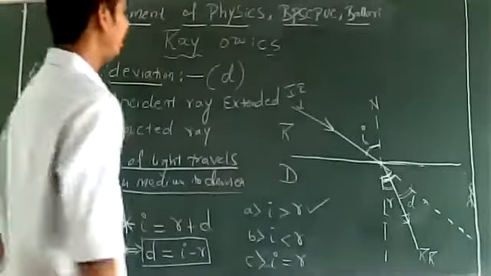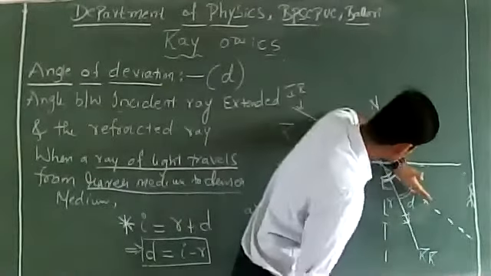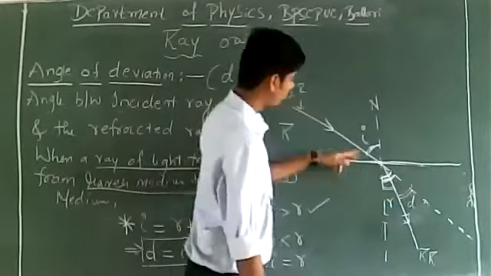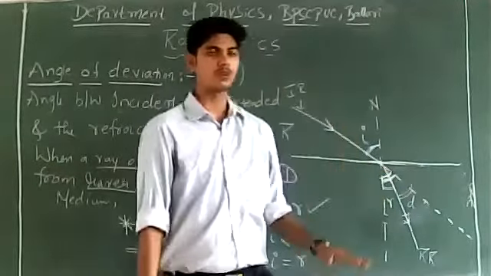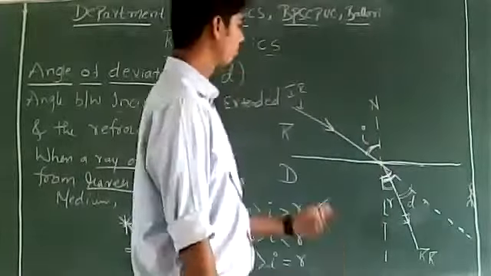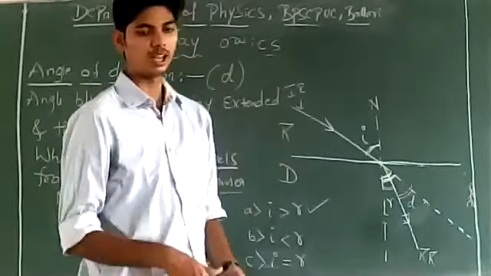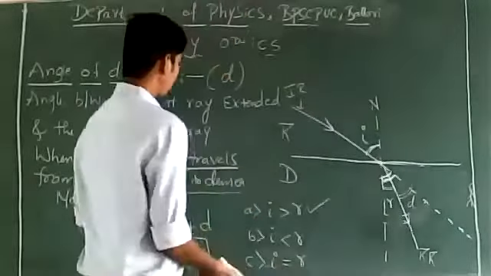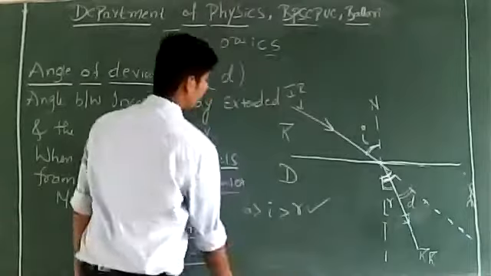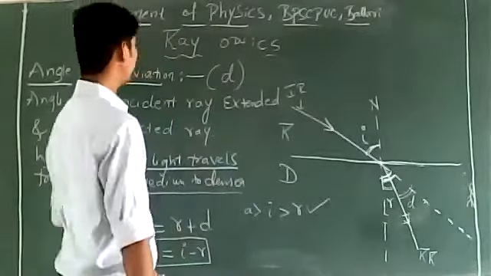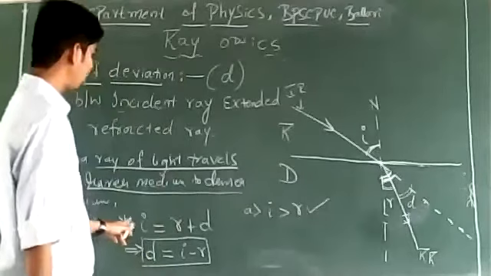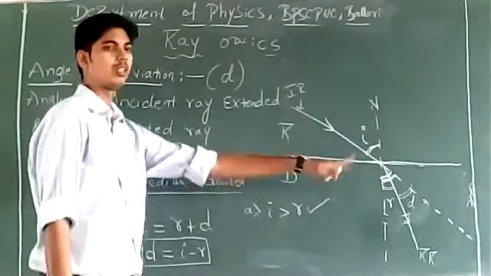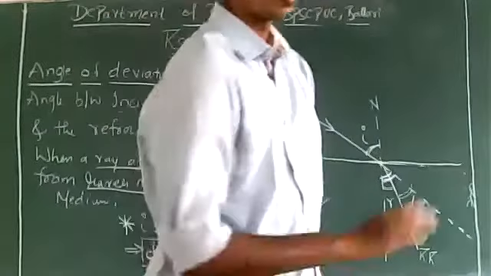Very good. If light is not refracted, it would just go straight, and the angle would also be I. I and R would be equal, because we would not even need to define the angle of refraction. Okay. So, as far as a ray of light traveling from rarer to denser medium is concerned, angle of deviation will be equal to I minus R, and angle of incidence will be greater than angle of refraction.